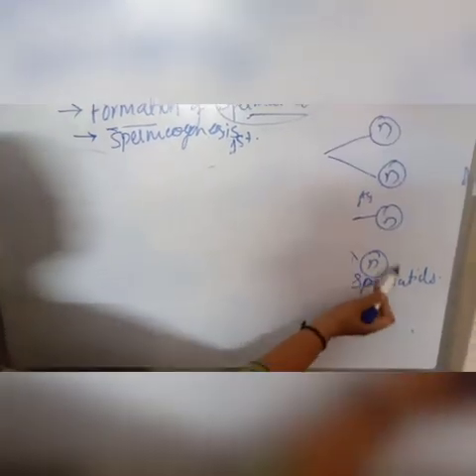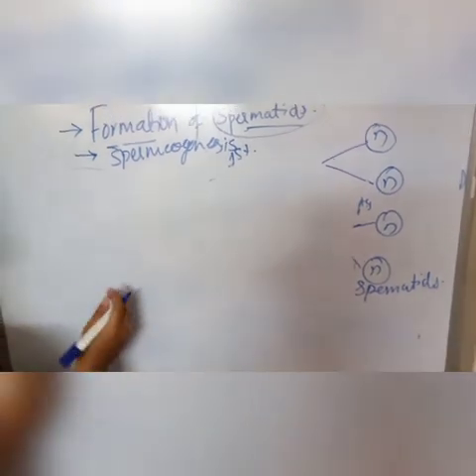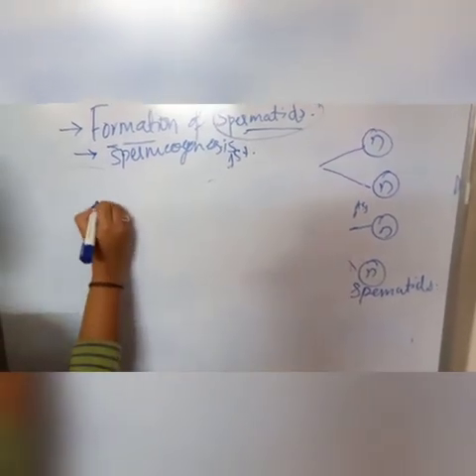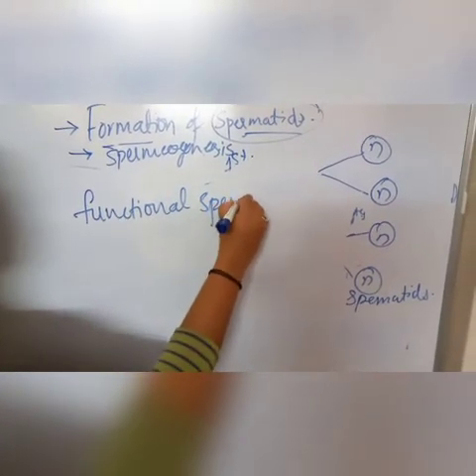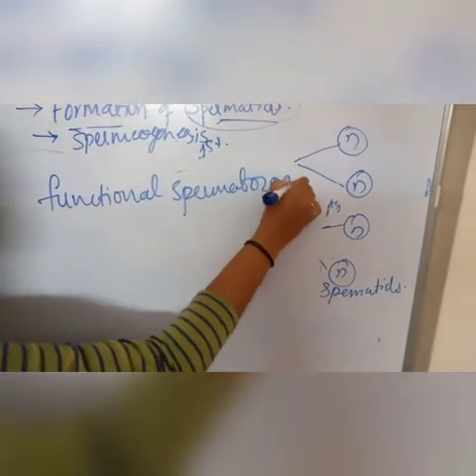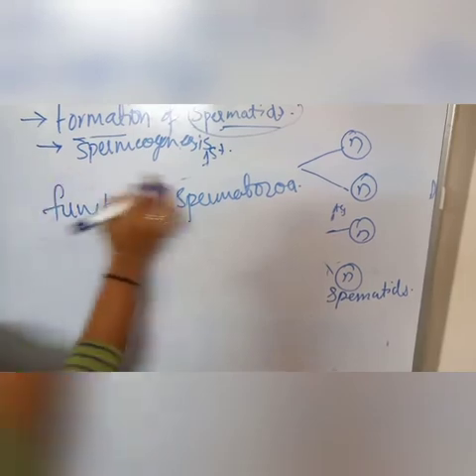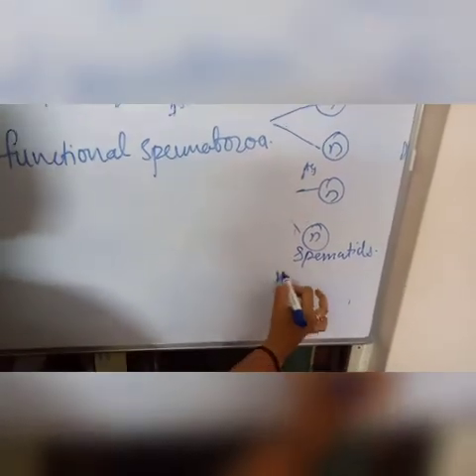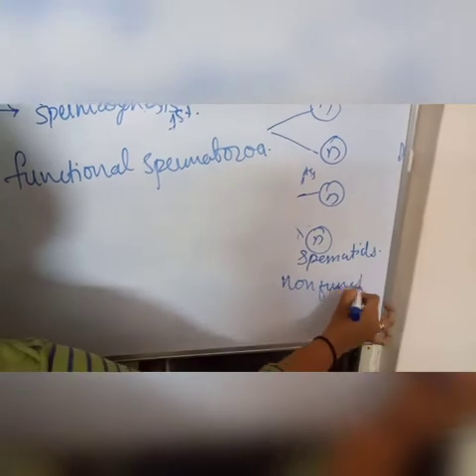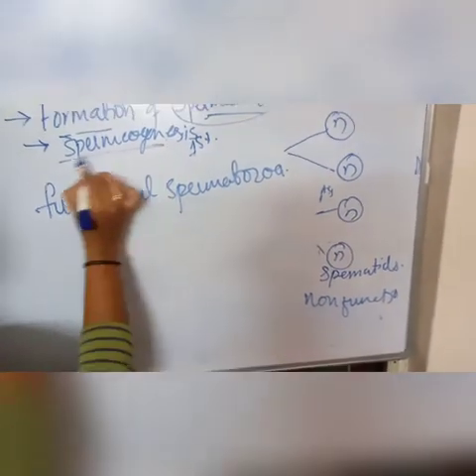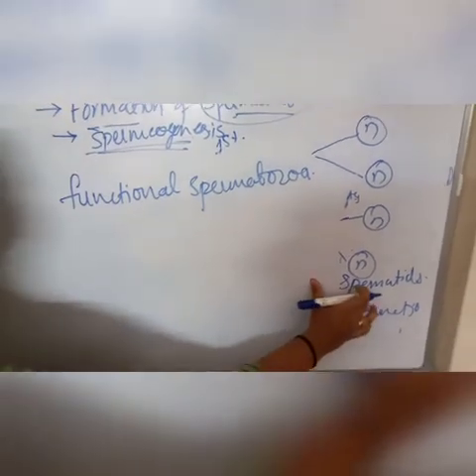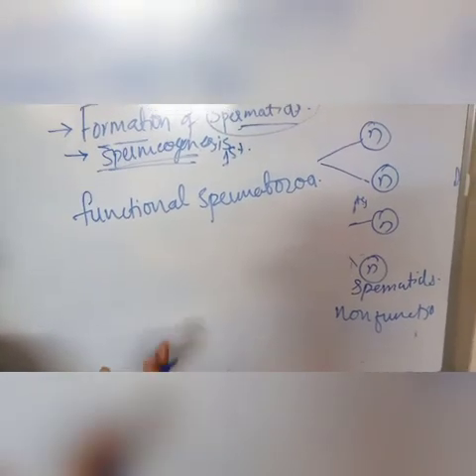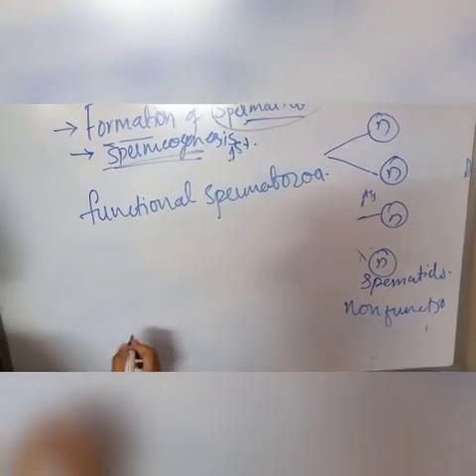Here, the spermatids, though they are haploid, are not capable of functioning as a male gamete. To become functional spermatozoa, they undergo the process of spermiogenesis. Here, the spermatid undergoes the process of differentiation. Okay, the following changes take place.